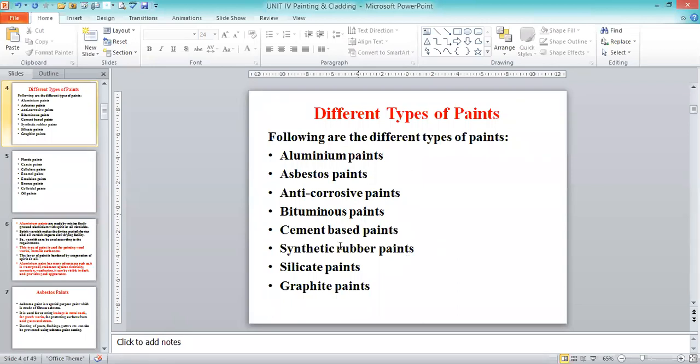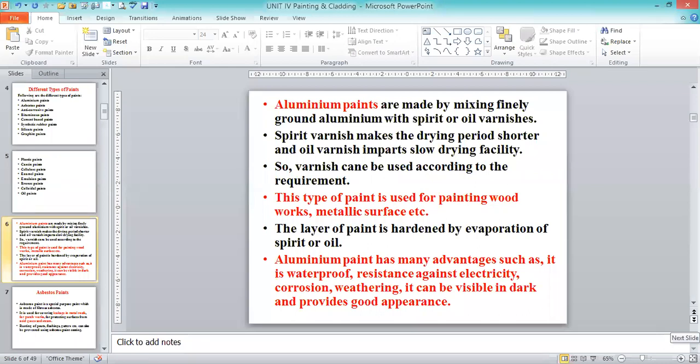All the others listed are used for some other purposes than buildings. But we will go through, at a glance, the purpose of each and every paint. So where are we going to be using aluminum paint, and what is its purpose? The aluminum paint is mainly for wood.